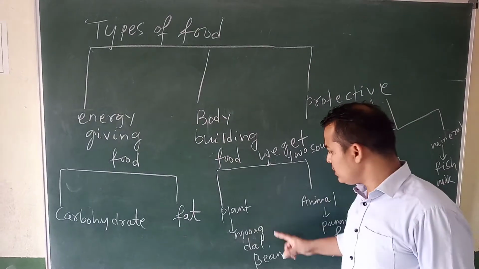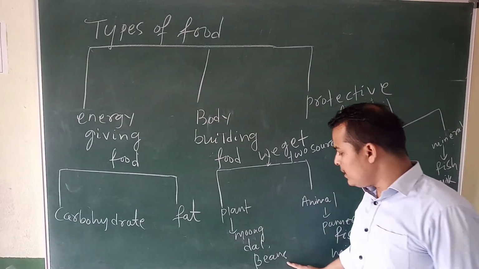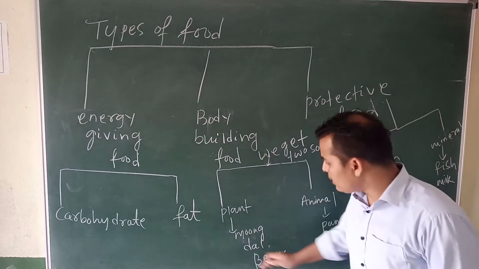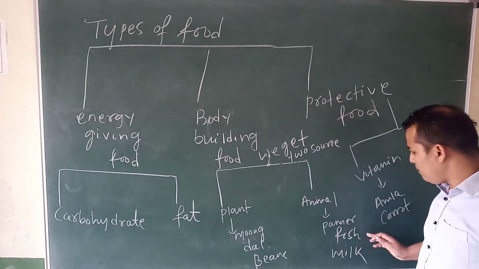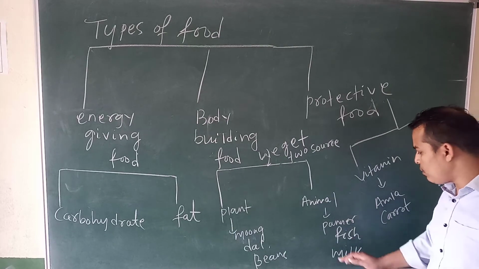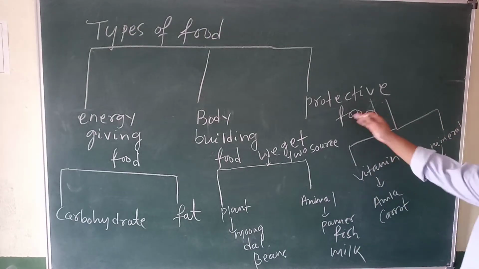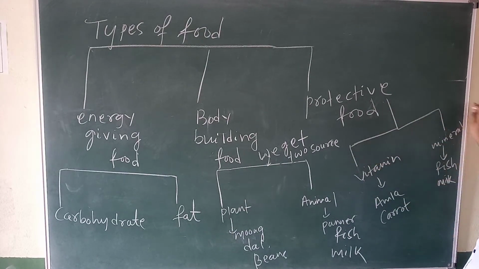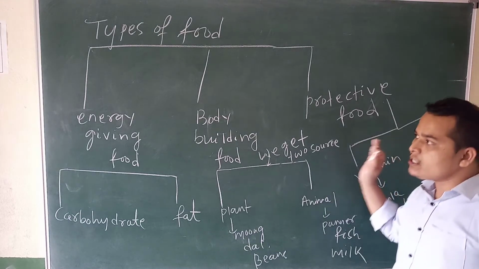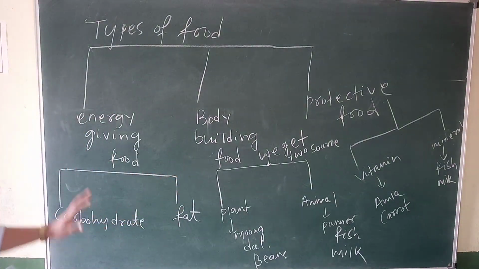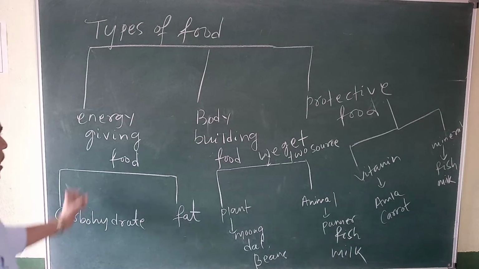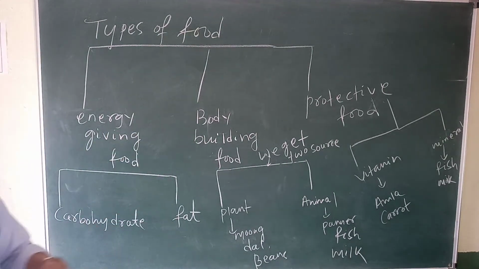So plant sources are moong dal or beans. These foods we get from plants. And from animals, paneer, fish, chicken, we get from animals. Then protective food is again divided into two types: vitamin and mineral. Yes or no? So this is about the types of food. Okay, then let's discuss carbohydrate and fat.